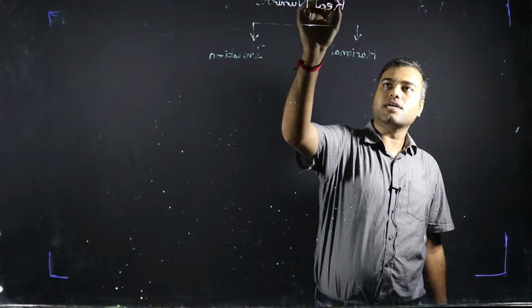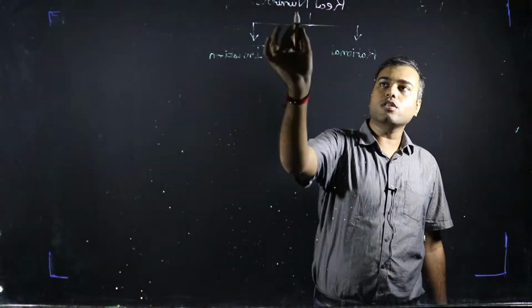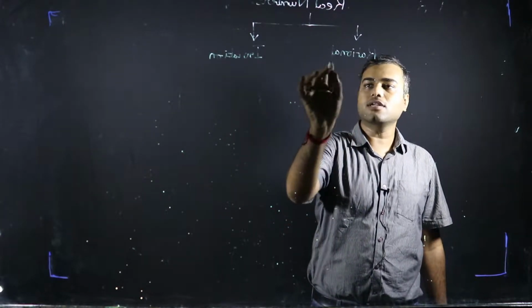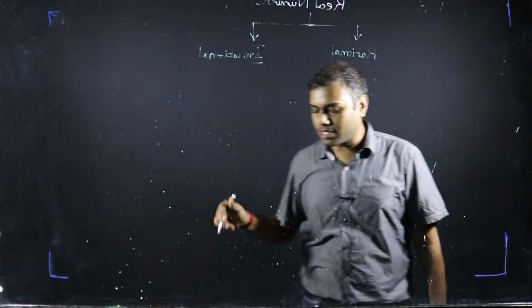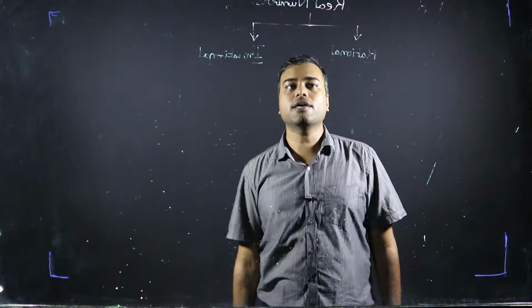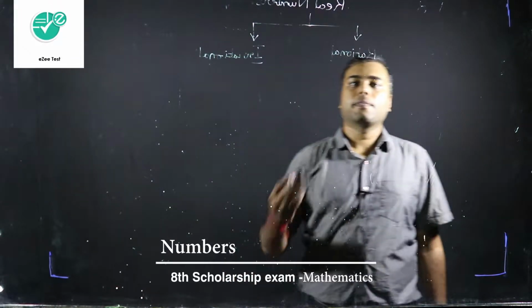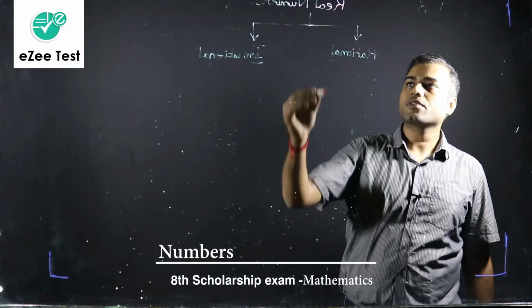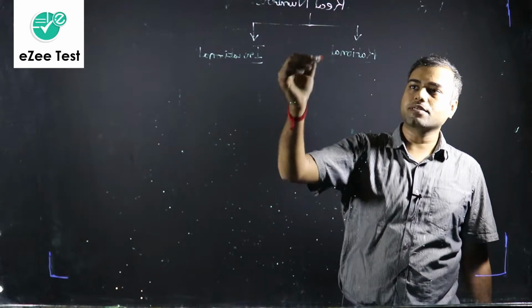So real numbers are all the numbers which you can think of, and all the numbers that you can think of will be either rational or irrational, right? Then just to summarize what we have studied till now, rational and irrational are part of real numbers.